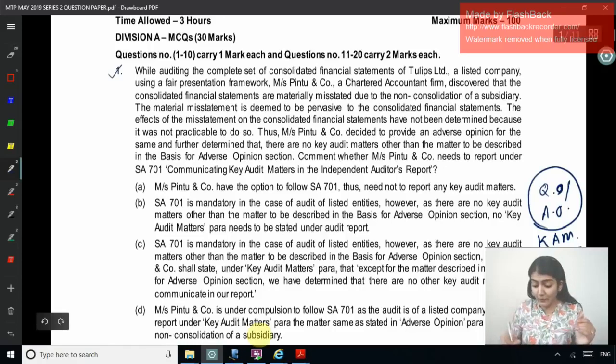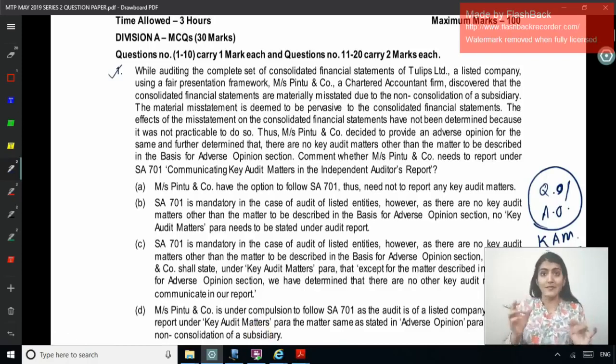But in a disclaimer of opinion, there will be no key audit matter paragraph in the report. So this rule applies only for the qualified or the adverse. In this case, it is an adverse opinion. So will this adverse opinion also be a key audit matter? Yes, as I told you, qualified or adverse itself is a key audit matter. There might be other key audit matters apart from this, or there might not be others.